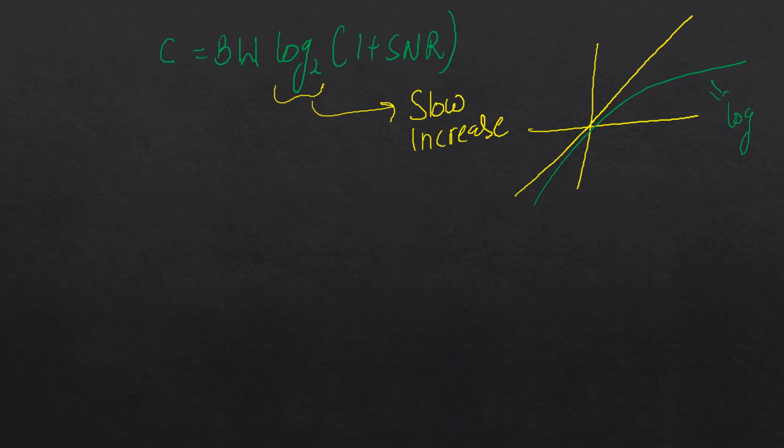Another problem with increasing SNR is that on the design side, or on the transmitter side, I have to increase the signal power.